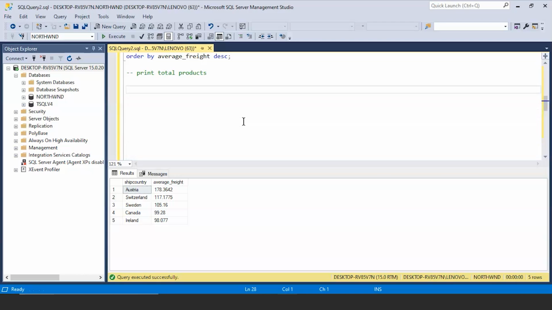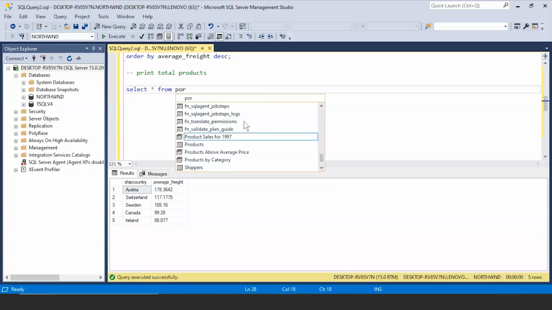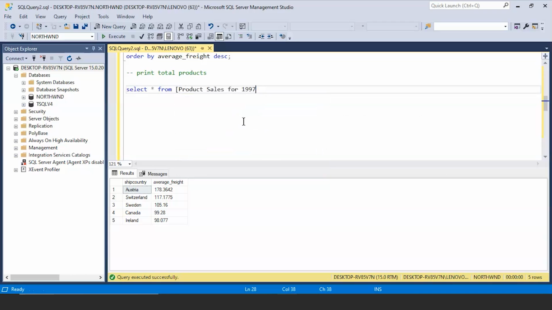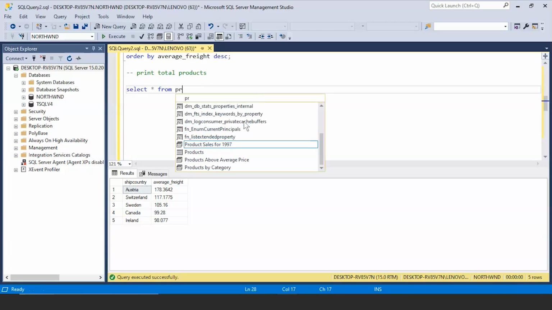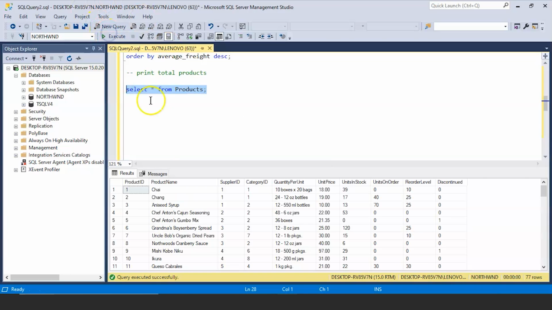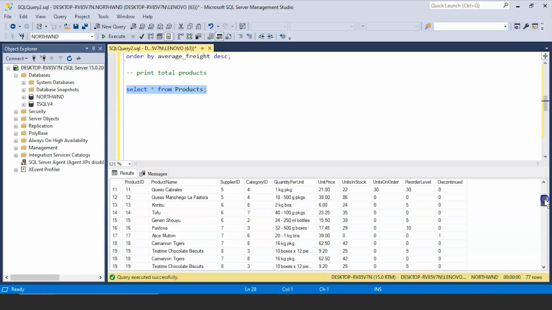Okay, so to solve this problem we are going to use our two tables. So let me first display the rows and columns from both the tables. The first table is products. Let's run this and see the columns that we have in this table. Okay, so you have the product ID, which is the primary key. You have the product name. So there are total 77 different products.